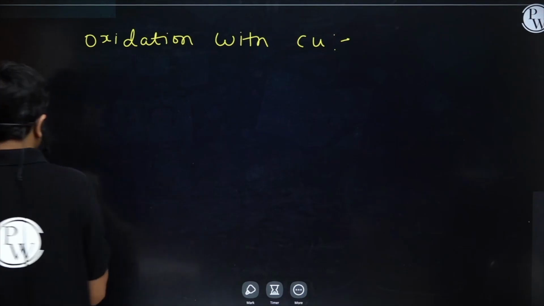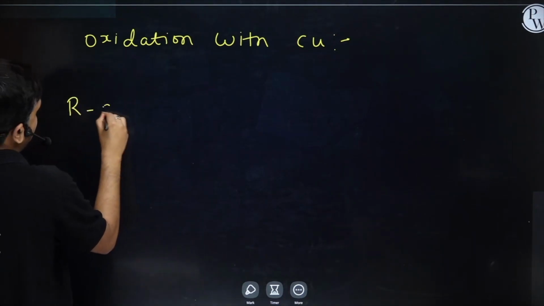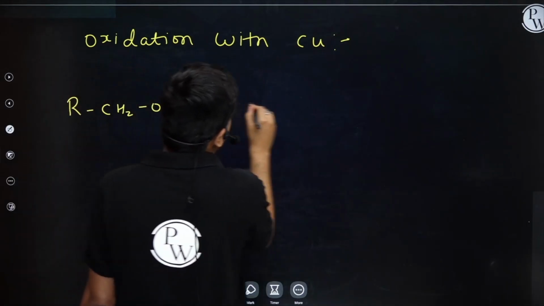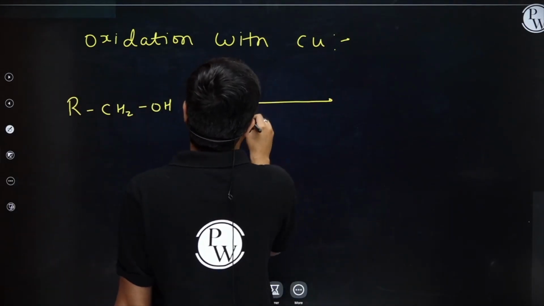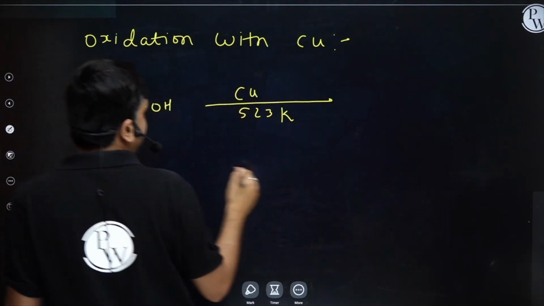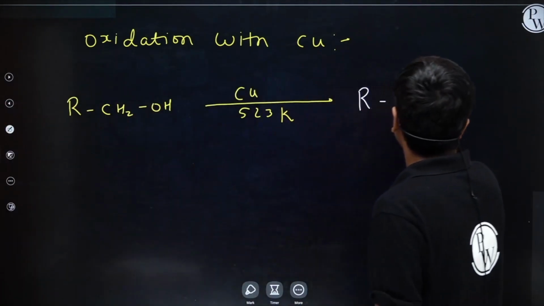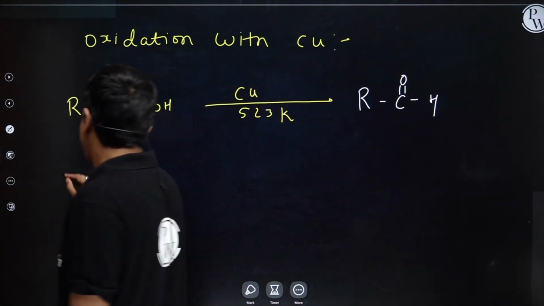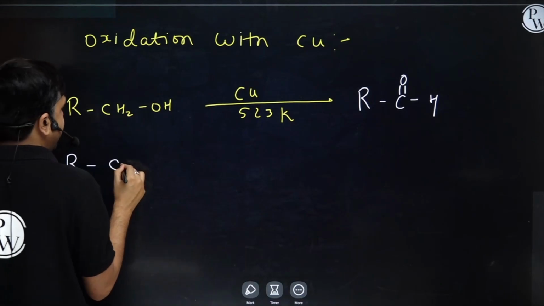Now, I have a primary alcohol RCH2OH, and if I treat this primary alcohol with copper at 523 Kelvin temperature, the product which I am going to get is R-CHO. Next one, I have a secondary alcohol.